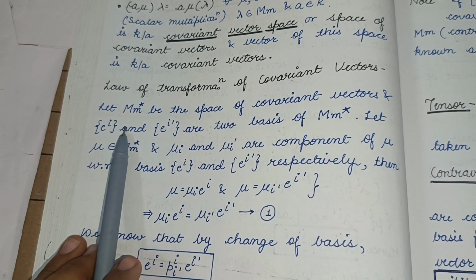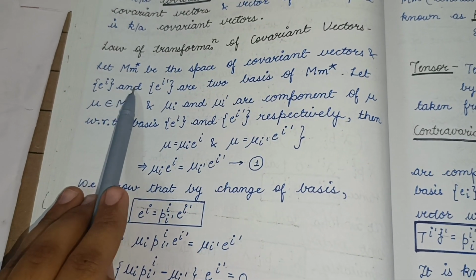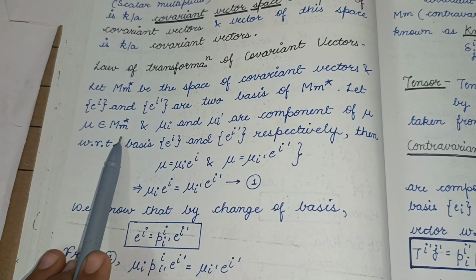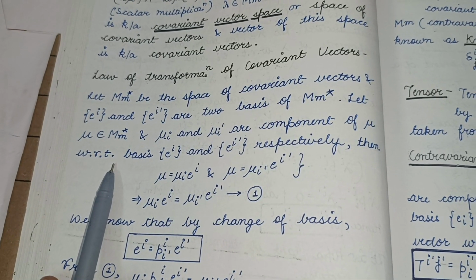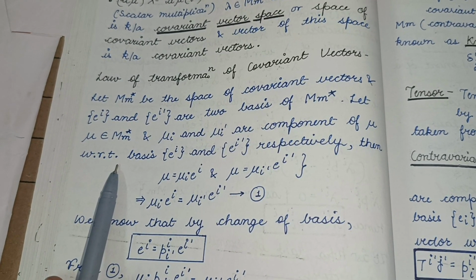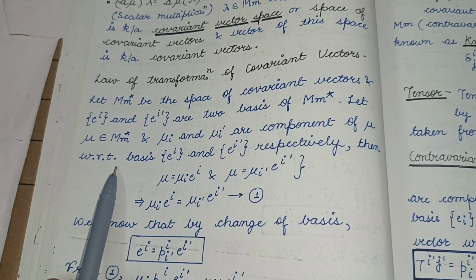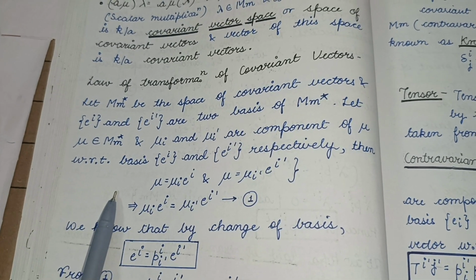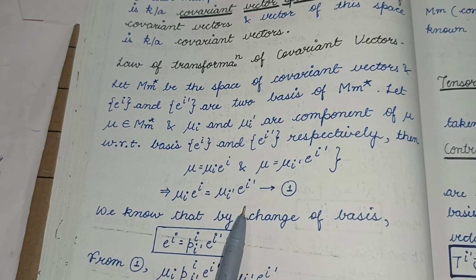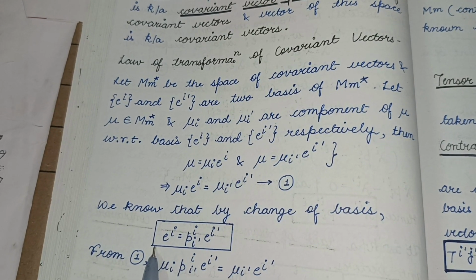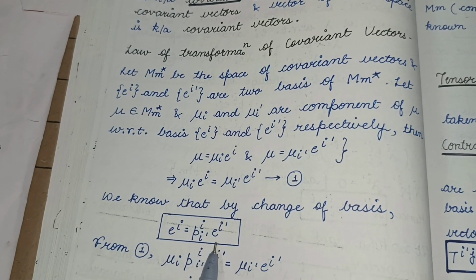Let Tm star be the space of covariant vectors, and Ei and Ei dash are two bases of Tm star. Let U belong to Tm star, and Ui and Ui dash are components of U with respect to bases Ei and Ei dash respectively. Then U equals Ui Ei and U equals Ui dash Ei dash. So from these two equations, Ui Ei should be equal to Ui dash Ei dash, and we know that by change of basis Ei will be equal to P i i dash Ei dash.